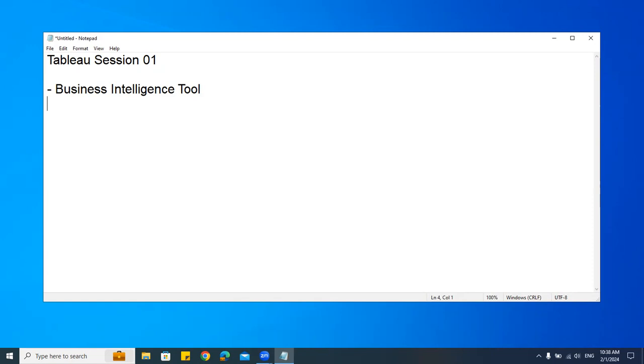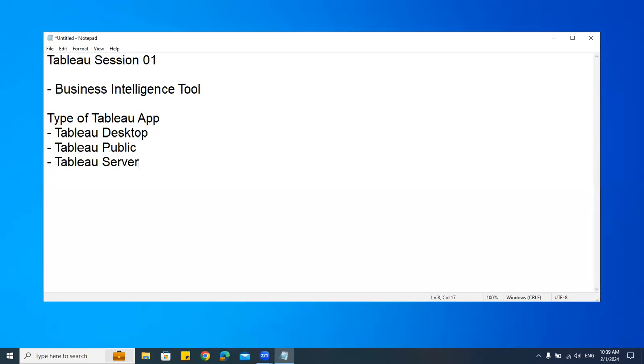Tableau comes in various types. One is Tableau Desktop. Then we have Tableau Public. And then we have Tableau Server. There are so many other things, but let's concentrate only on these three.